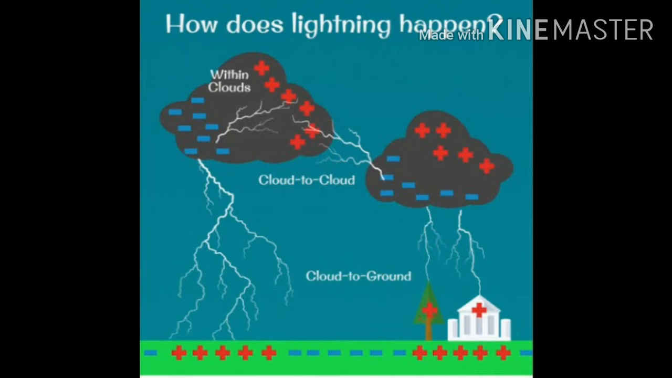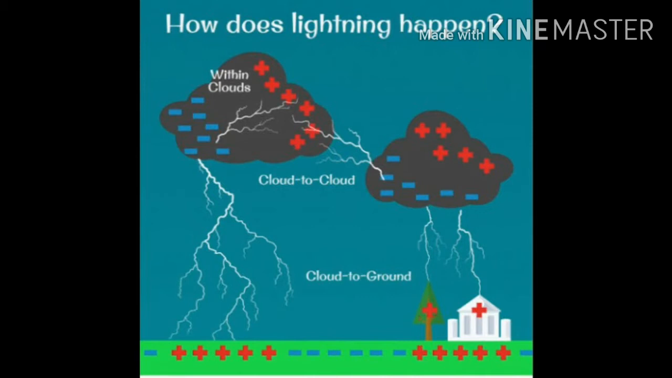Lightning is actually a great electric spark in the sky. Lightning is produced by the electric charges in the sky. The electric nature of lightning was established by a scientist named Benjamin Franklin.